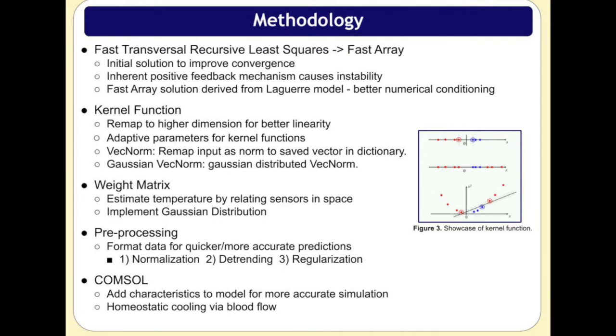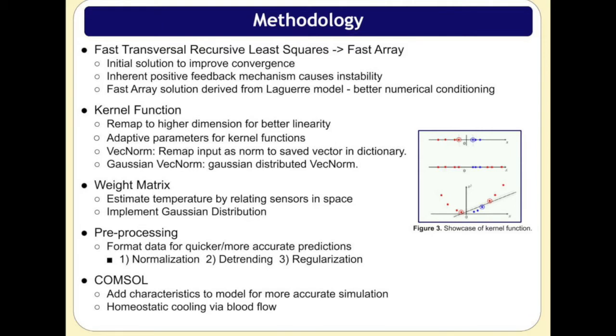By arriving at the errors in multiple ways, the intent was that we could stabilize the error that was the source of the filter's issues. This did not work as expected, however, and we determined that there was a conflict of application. The FTRLS basically did not fit our estimation problem. So we pivoted to fast array RLS, which is better suited to our problem.